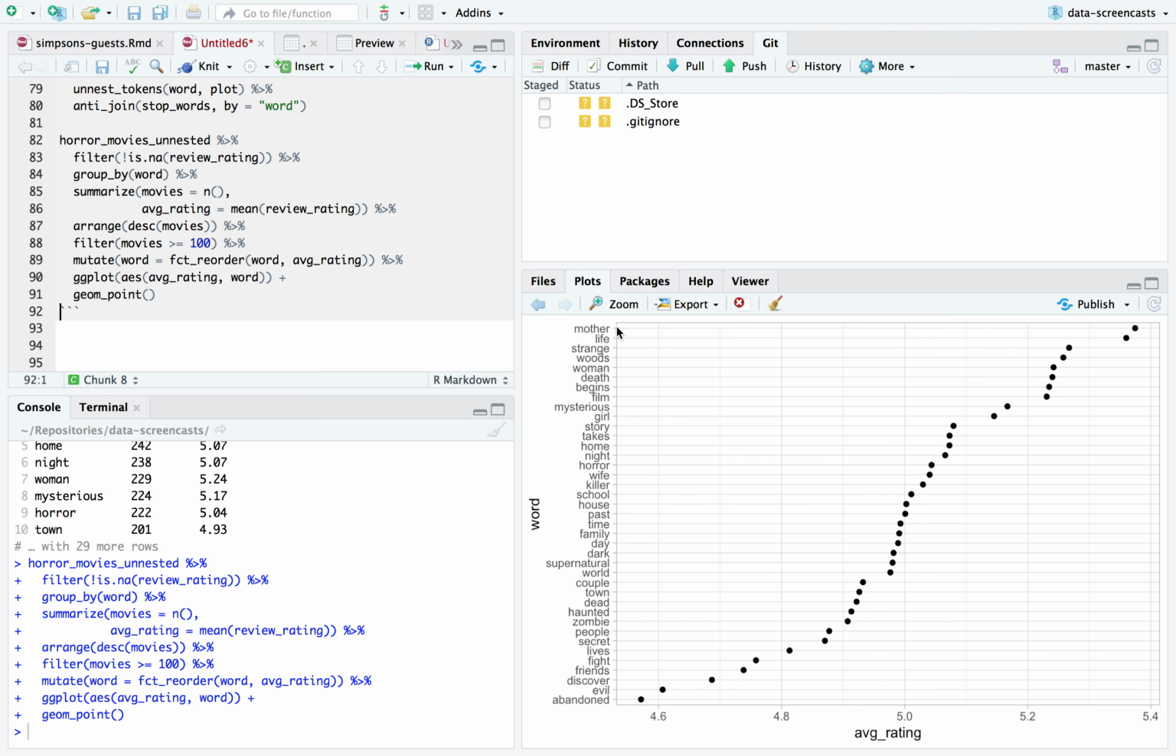Ones with Mother and Life, Strange Woods, okay? Those tend to be in the better reviewed movies, and ones like Evil and Abandoned tend to be a little bit lower. I don't know what this is confounded with. It's not confounded with time because we're only looking at a 7-year span of movies. It could be combined with something like rating or the budget. We saw budget was not correlated with reviews.